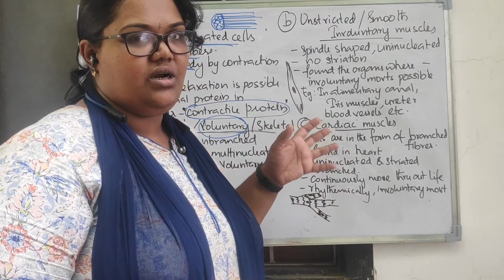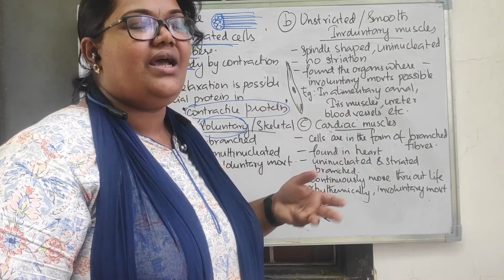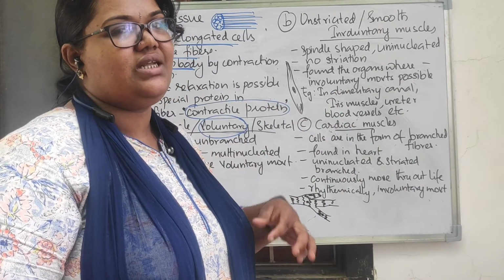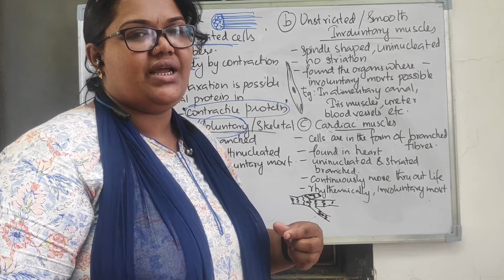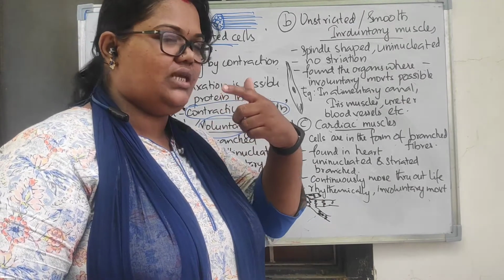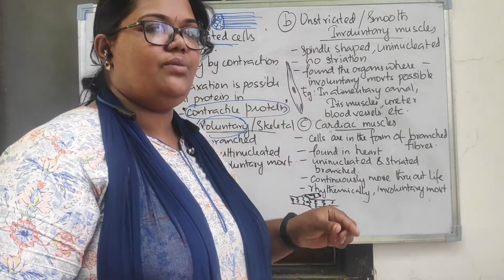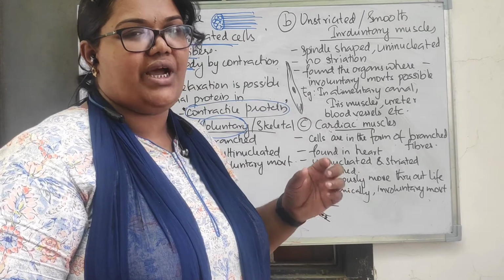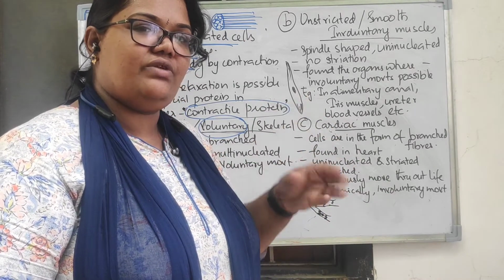type of muscle tissue. For example, alimentary canal बता सकते हैं, right? In the alimentary canal you can see, especially the esophagus, हमारी food pipe. Alimentary canal is that digestive system, mouth से फिर नीचे stomach, like that it will go, right? So in that food pipe, the esophagus, whenever we are taking food, automatically it will start moving.